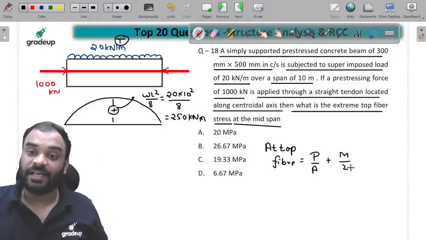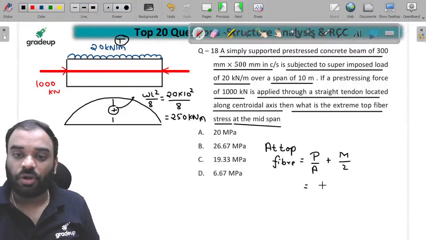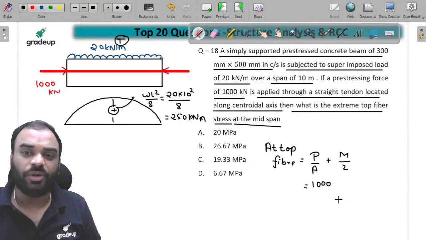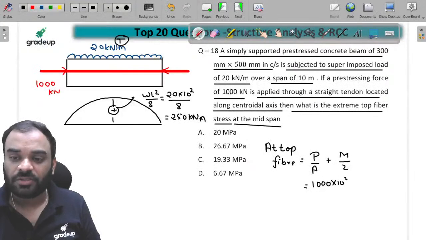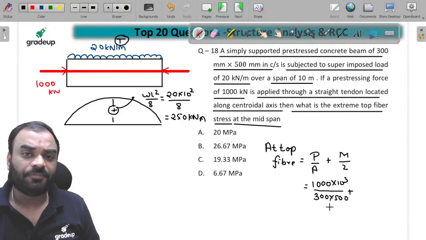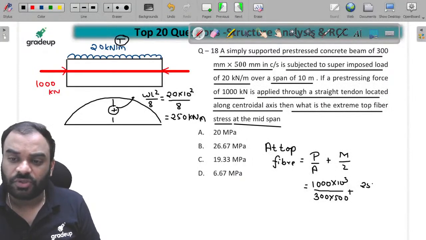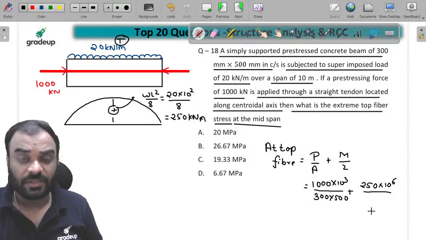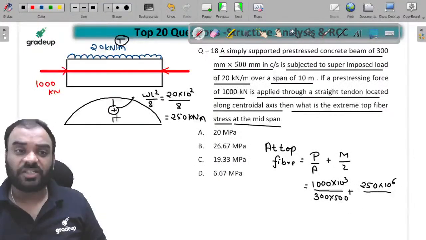Now let's put all the values over here, which is 1000 kilonewton. So just convert this kilonewton into Newton. So we can write 10 raised to power 3 divided by cross section area, which is 300 cross 500, plus what is the value of moment? That is 250. So 250 into 10 raised to power how much? 6 divided by section modulus. So guys, what is the value of section modulus?